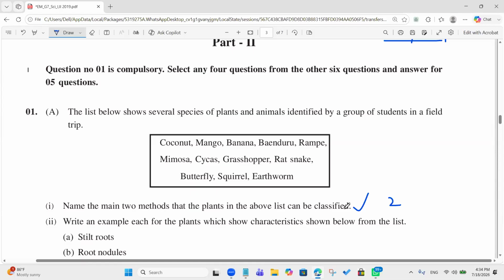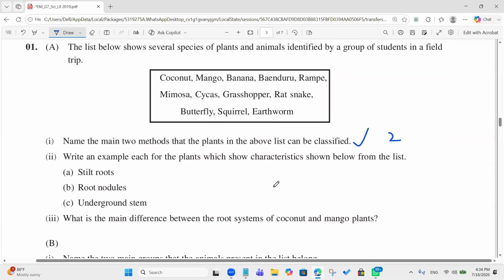Write an example each from the list for the plant which shows the characteristics below. Still root: rampe. Root nodules: mimosa. Underground stem: banana. Take 3 marks if your answers are correct.